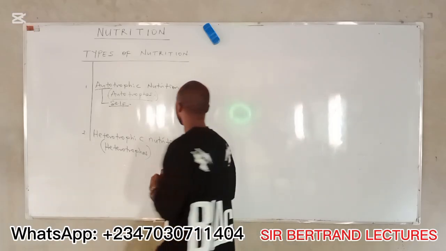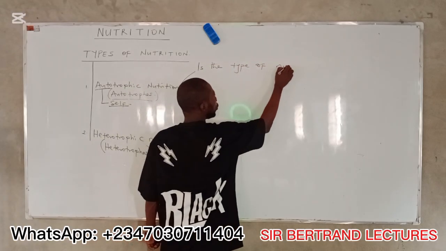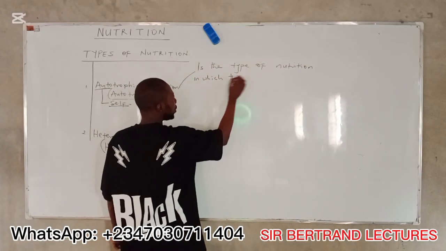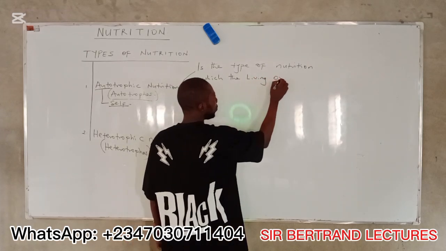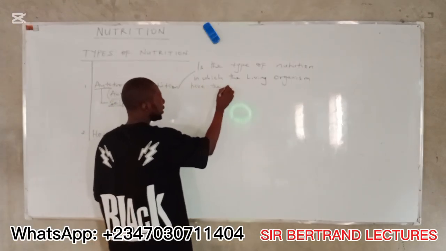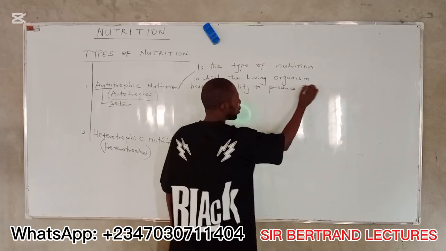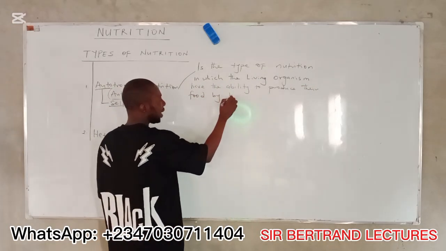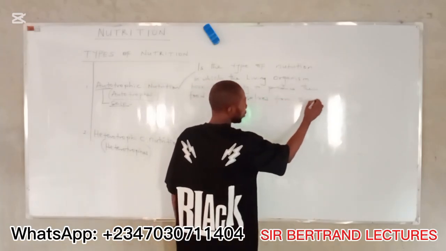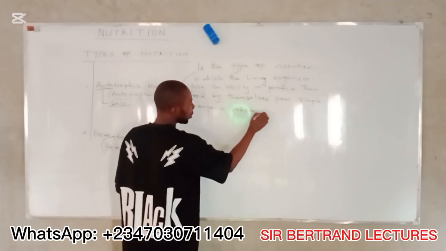All right? Autotrophic nutrition is the type of nutrition in which the living organism, which includes plant and animal, have the ability to produce their food by themselves from simple inorganic substance.